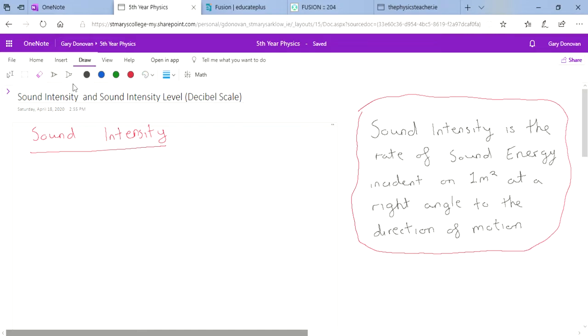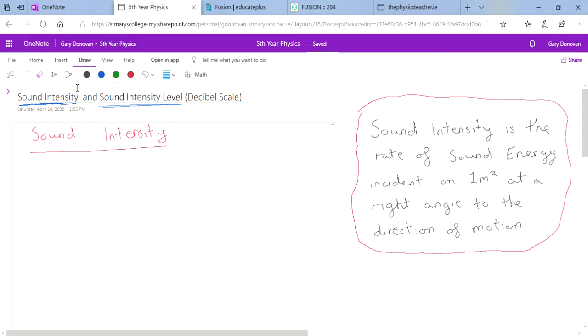Look at two different things. We're going to look at sound intensity and sound intensity level. It can be really tricky remembering which one is which because they sound so familiar. We have sound intensity and sound intensity level, but that's why I cover them both in one lesson, so you know the difference between them.